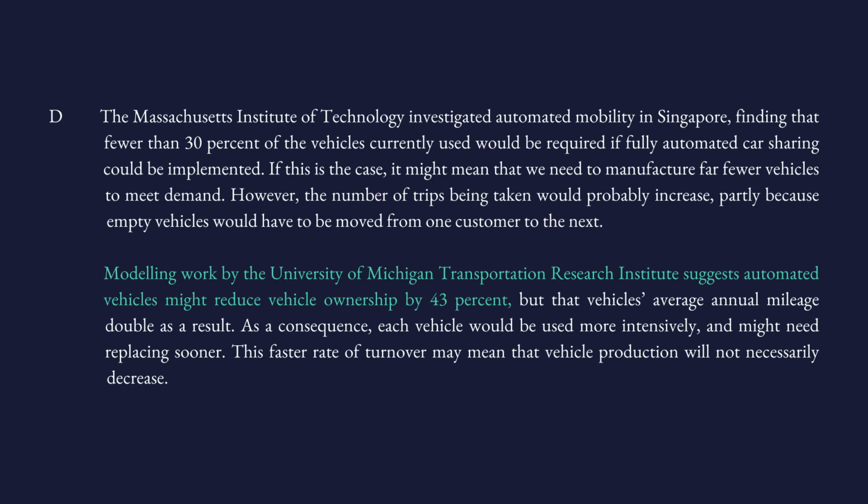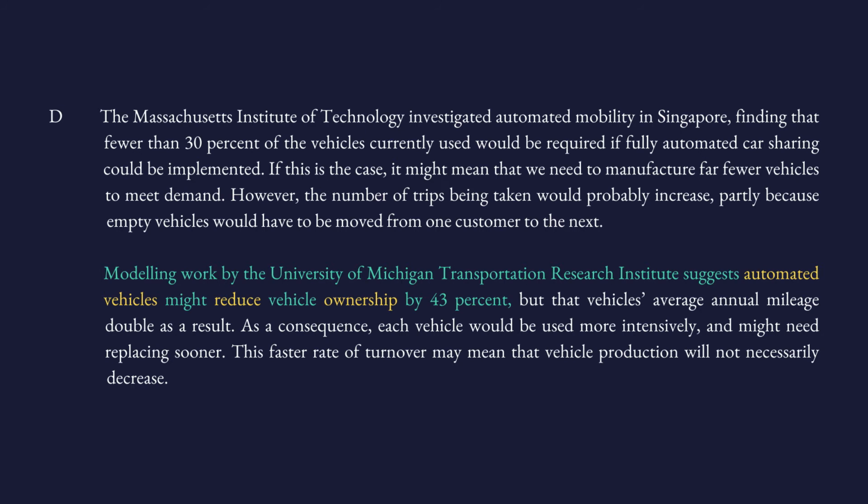So if we start to use robot cars, fewer people will own cars.